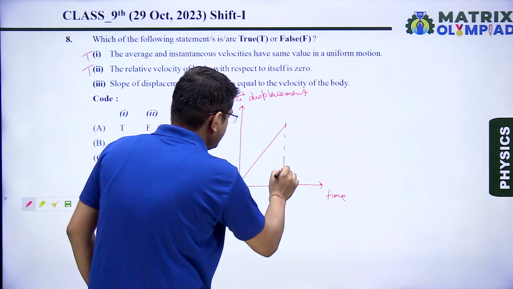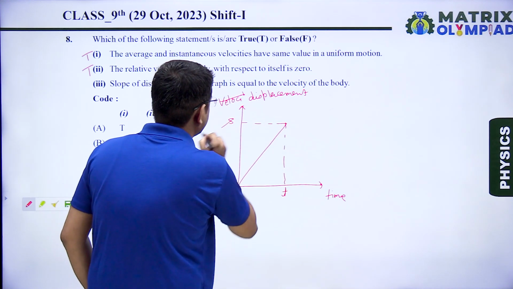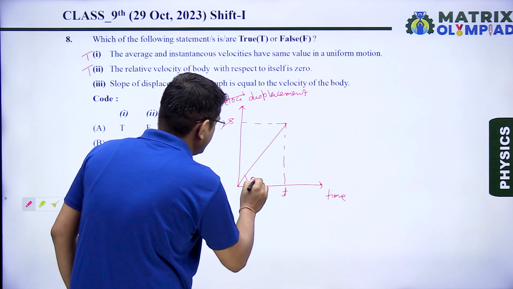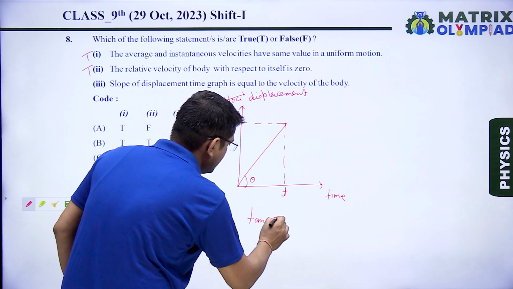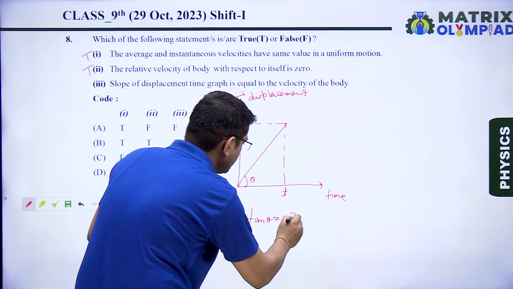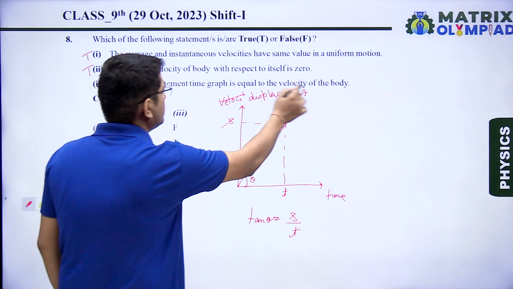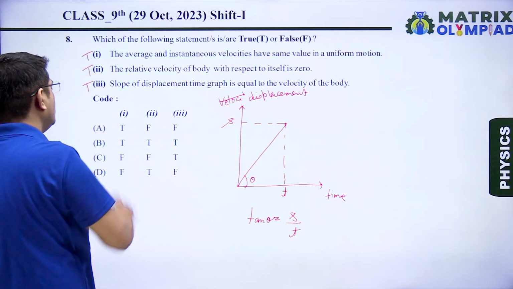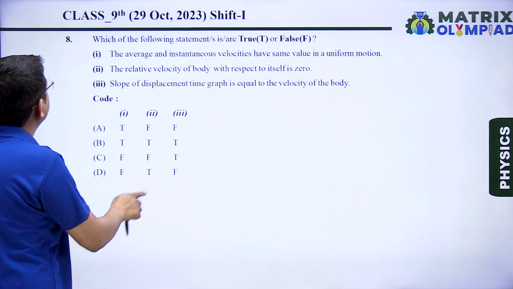Let's say at any instant the value of time is t and the value of displacement is s. If this angle is theta, then to calculate the slope, we have to find the value of tan theta, which is perpendicular upon base. Perpendicular is s, base is t. Displacement upon time is equal to velocity. That means the third statement is also true. So all three statements are true. Correct option is option B.